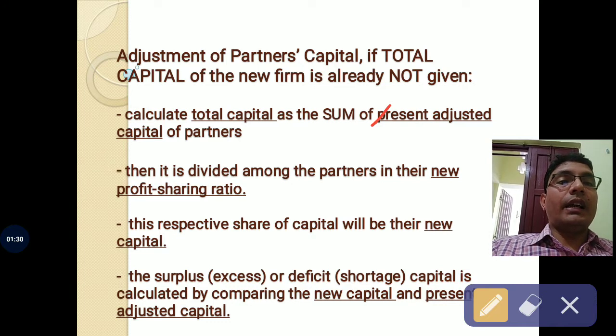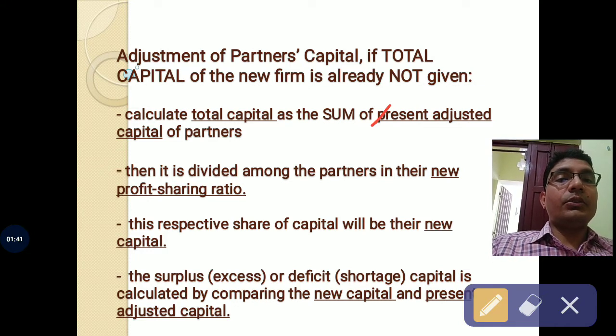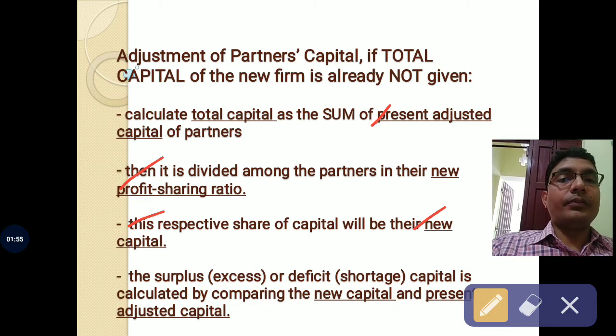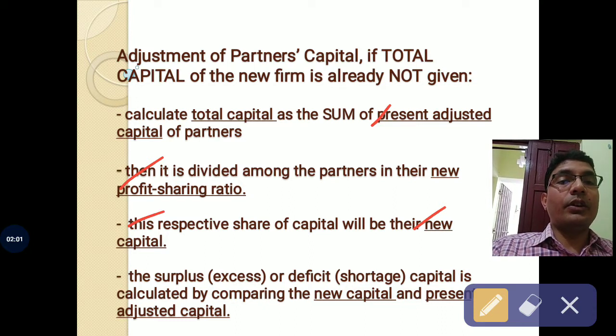Now, by adding up the present adjusted capital of all the partners, we arrived at the total capital of the firm. This total capital of the firm was divided in the new profit sharing ratio in order to arrive at the new capital of the firm that is to be kept by the partners.